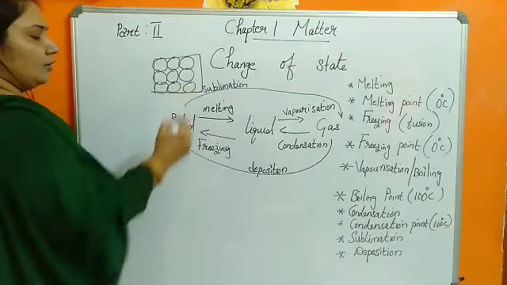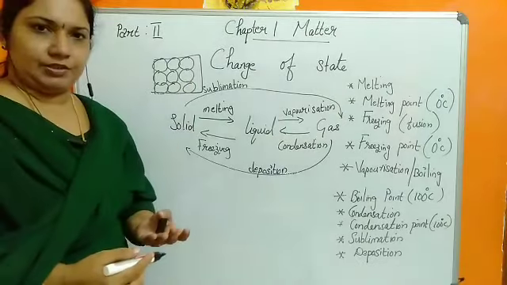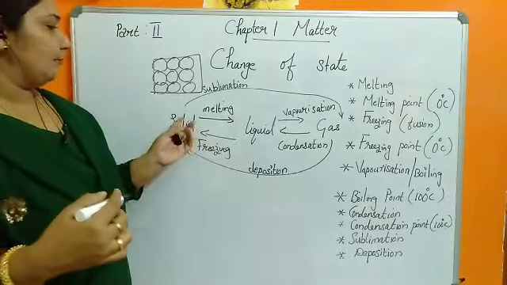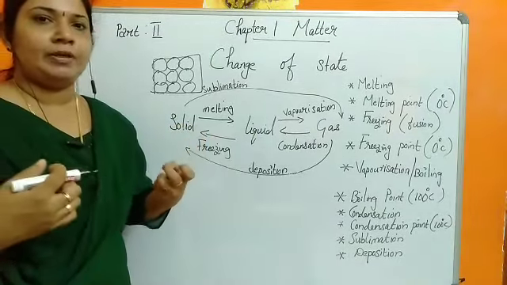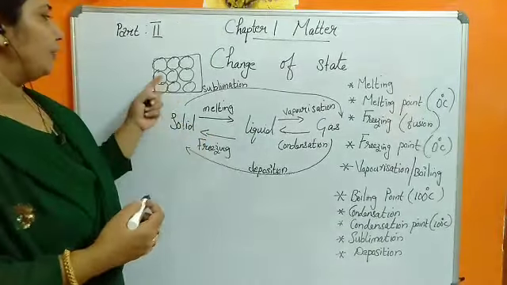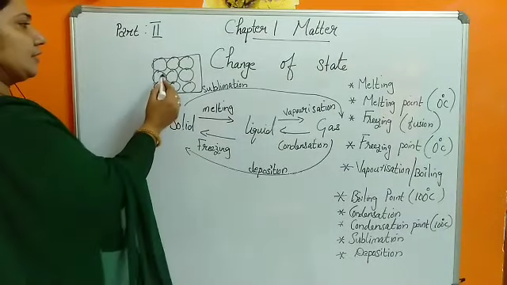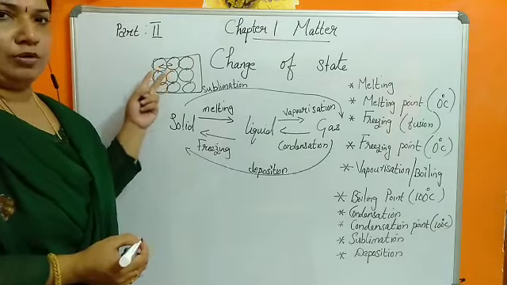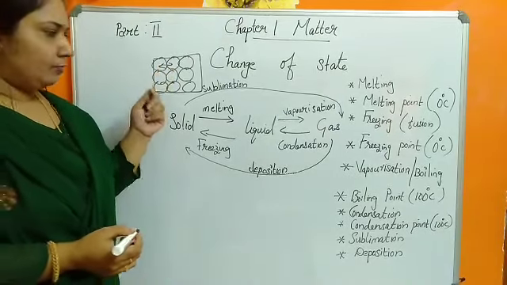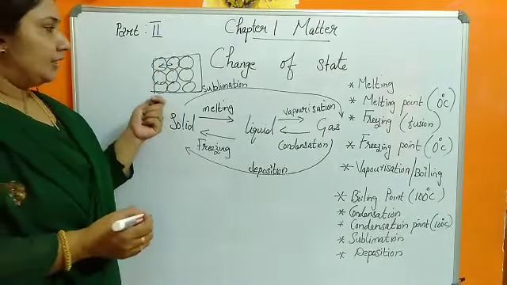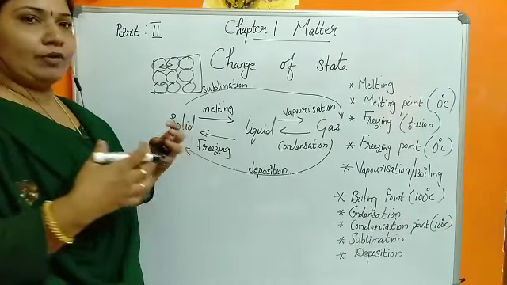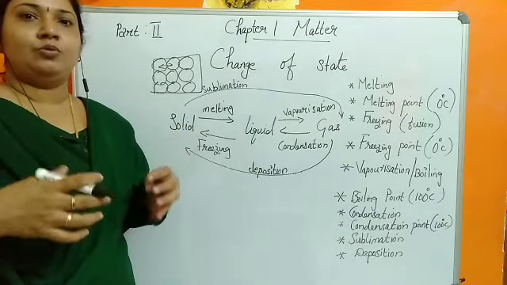So when we give heat energy, we already told the change of state from solid to liquid is by absorbing heat energy. While absorbing heat energy, what happens is there is a strong intermolecular attraction between the molecules of the solid. This heat energy is a particular kind of work done. Energy is the capacity to do work.